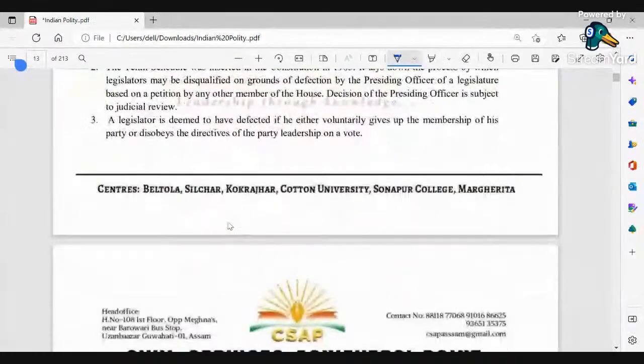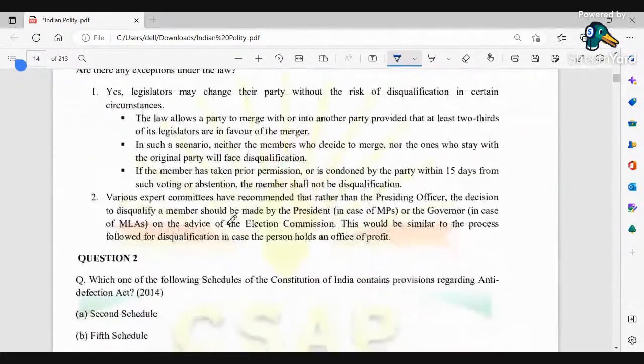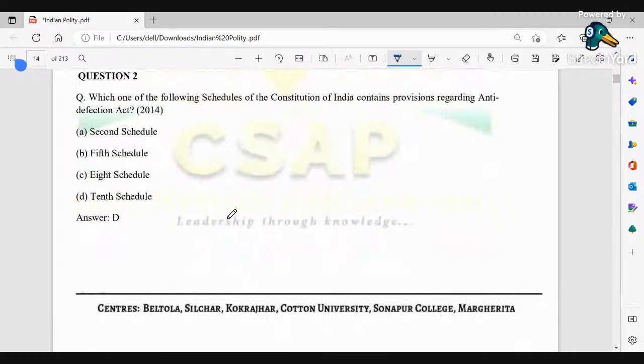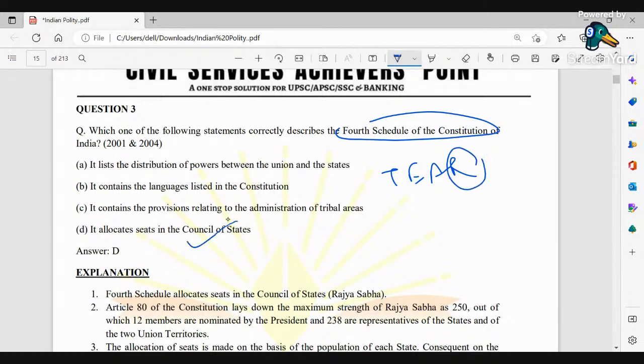Next, if I go to the next question, which of the following schedules of the Constitution of India provides regarding anti-defection? That we have already discussed. Now next one, which one of the following statements correctly describes the fourth schedule of the Constitution of India? Okay, I have already said the fourth schedule is R, which says about the seats in the Council of States, which basically means Rajya Sabha. So we could see that D is the right answer.